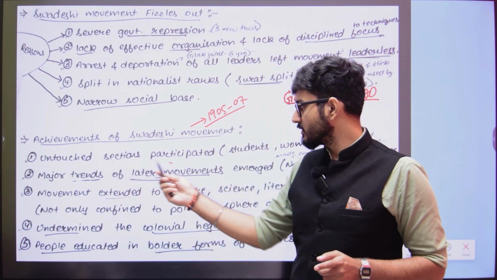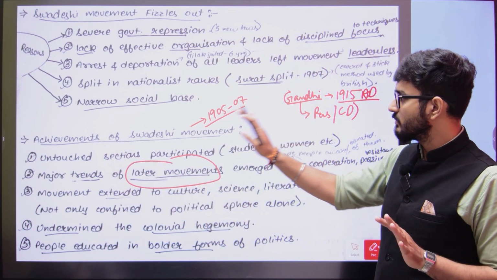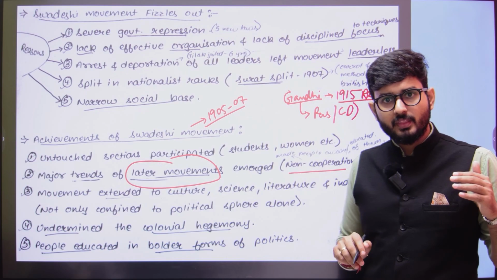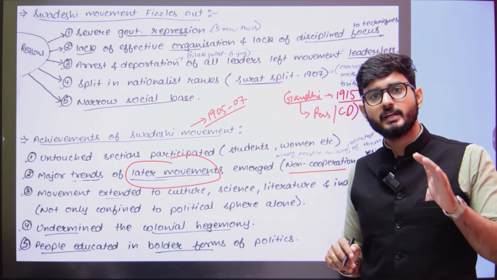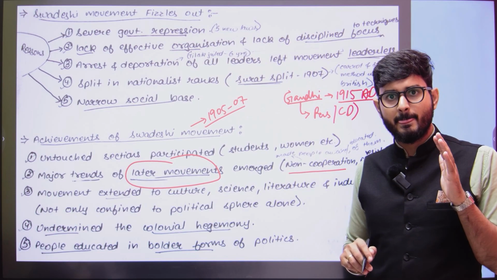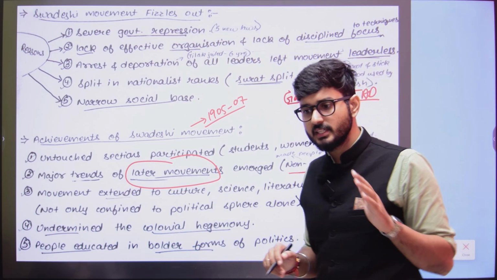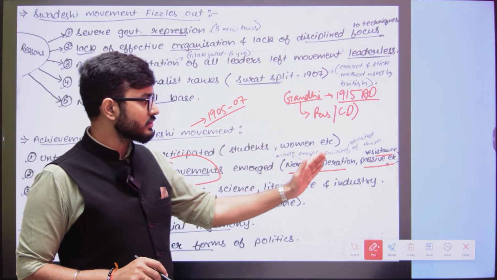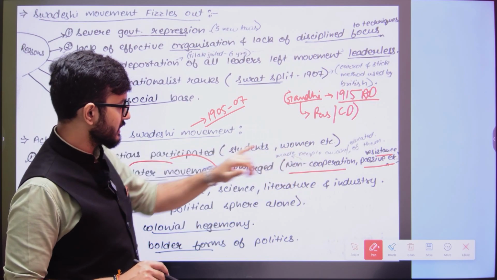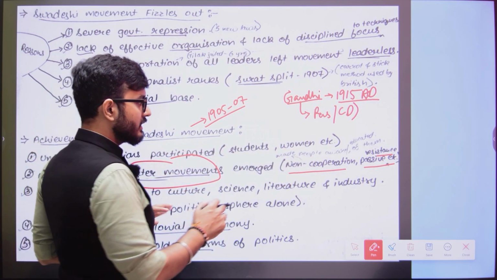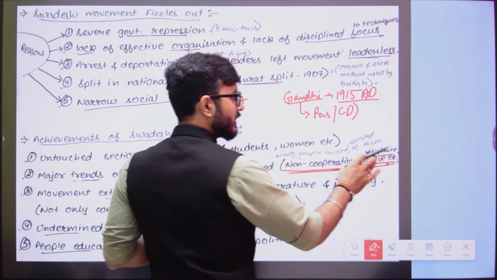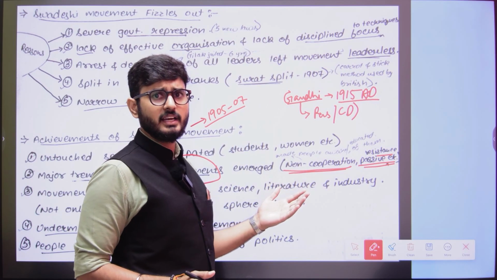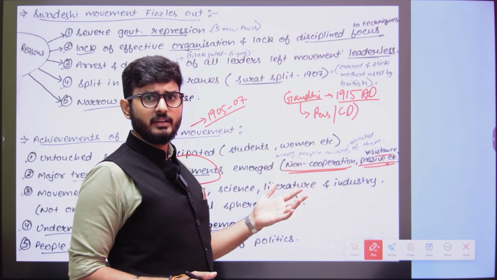That means the major trends of later movements had emerged here only, that is non-cooperation and passive resistance. Non-cooperation means not cooperating with the British in the Swadeshi boycott. The Indians were also resisting the British, so that was also the idea. When those trends emerged here, the people were made aware of what non-cooperation is and what passive resistance is, and people were somewhat trained.